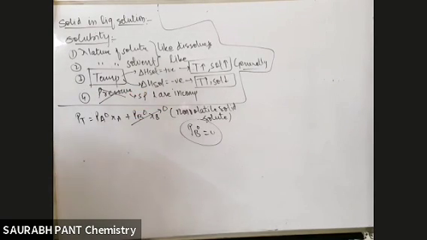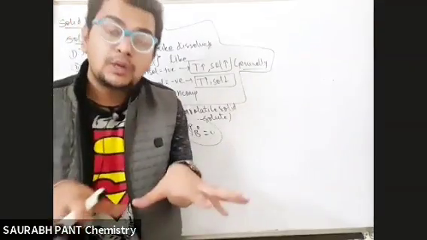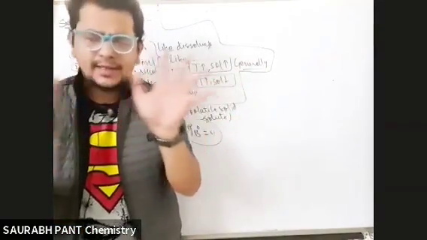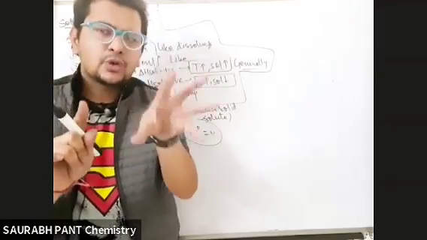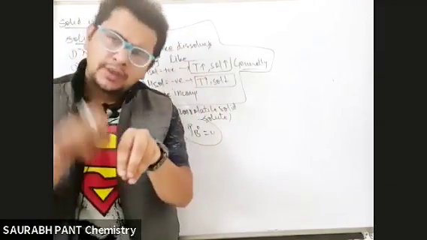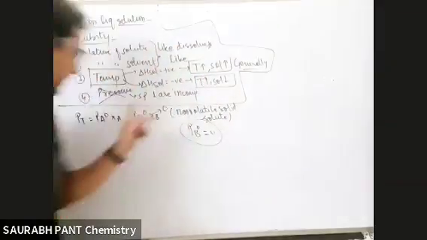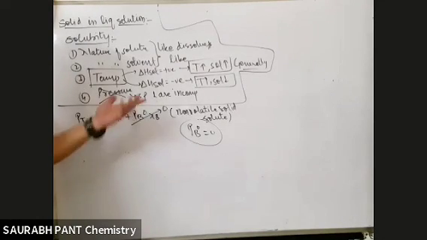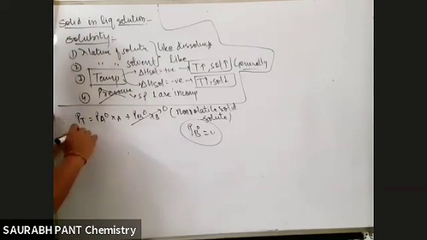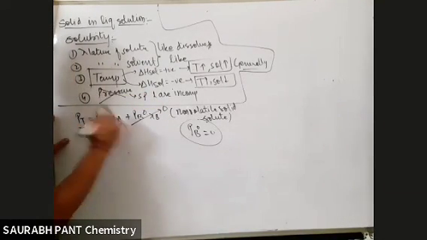Why? We are talking about solid in liquid now. We are not talking about liquid in liquid, where two liquids are both ready to get evaporated. Now we are talking about one solid dissolved in liquid. Only the solvent is evaporating. That is PA naught XA. PB naught is zero, non-volatile. So what will the formula become? PT is equal to PA naught XA.